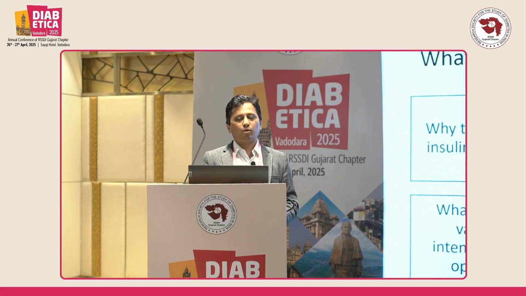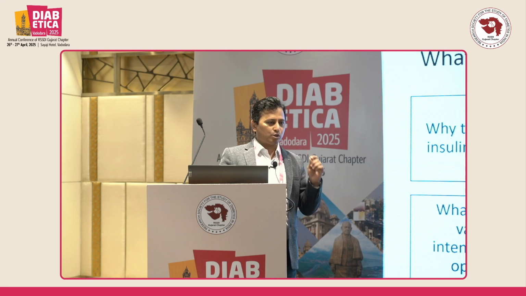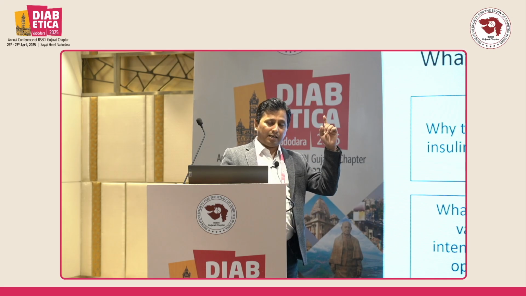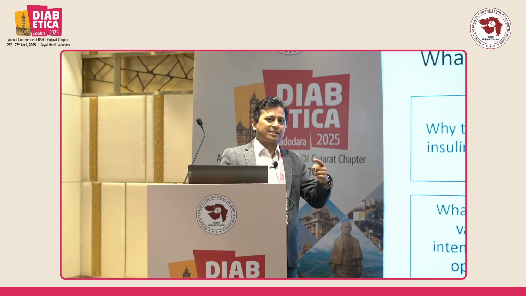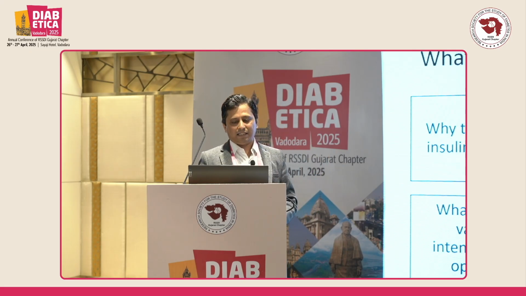So now, what is over-basalization? Can anyone explain? I have already given some hint about it. When a patient is on basal insulin plus OHA and the dose of basal insulin is 0.5 unit per kg per day, and still the fasting glucose is not controlled, or the bedtime sugar and fasting sugar have a gap of more than 50, that indicates over-basalization, and now it is time to add bolus insulin for the patient.